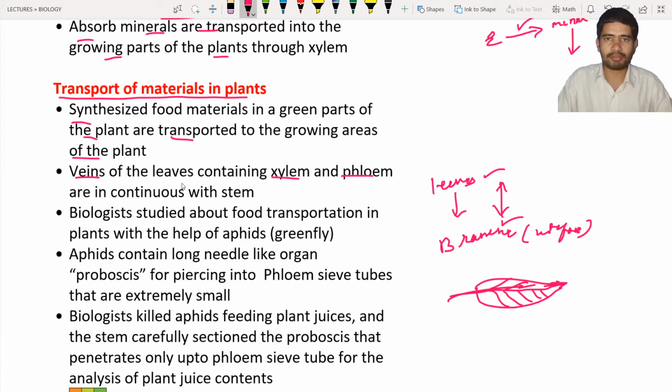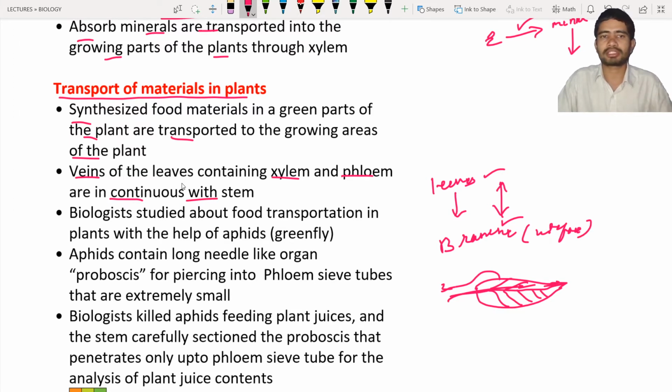So these xylem and phloem that are present in the leaves allow the food to be transported from the leaf to the stem, and from the stem to where the food is necessary for growth and development in the plant. Okay, you can say that they are continuous with those in the stem.